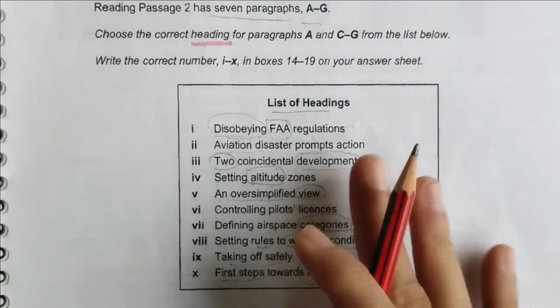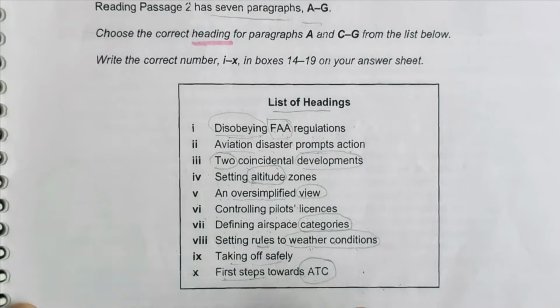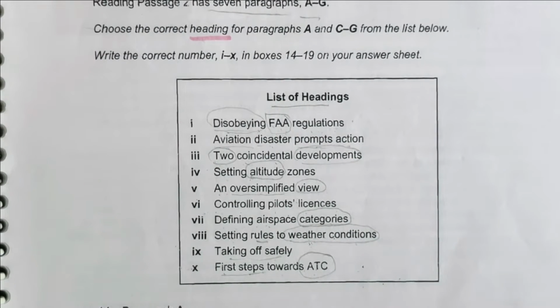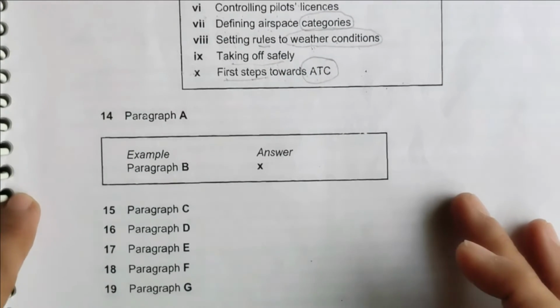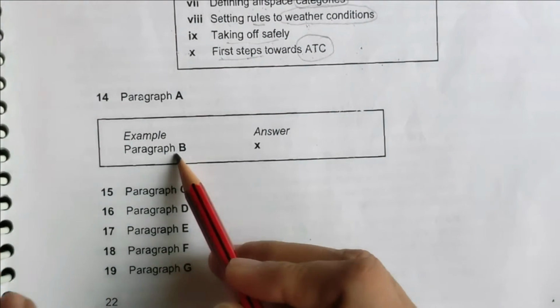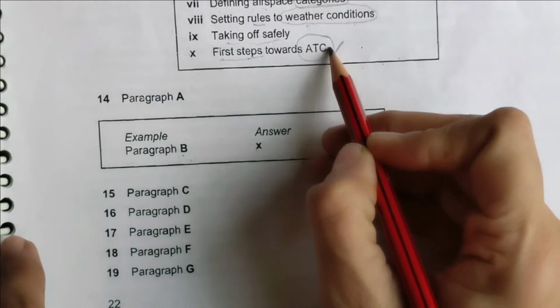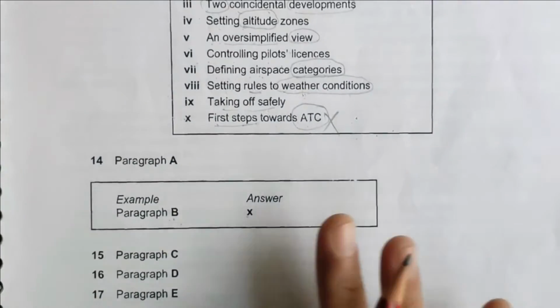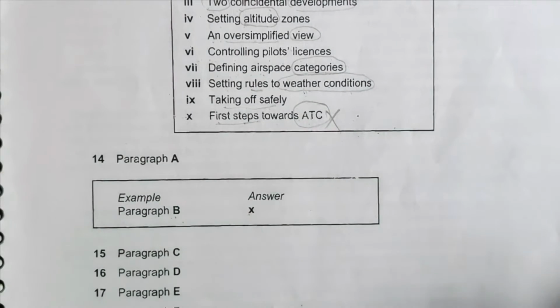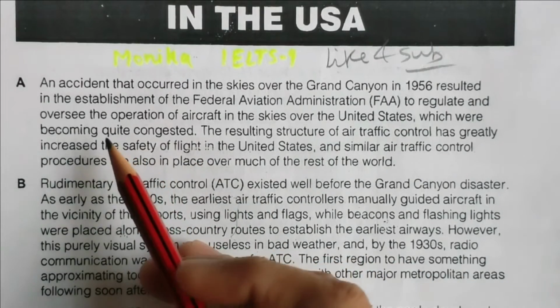Now we have read this, and this is an old kind of reading, but it doesn't matter, we have to do practice. Here they have already given the 10th answer for paragraph B, so I am cutting it from my list. Okay, this we can do. Now let's read the A paragraph.